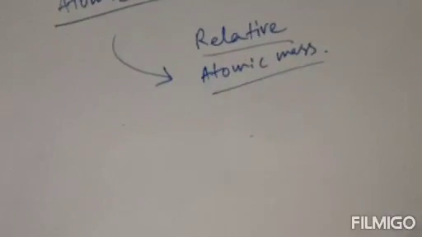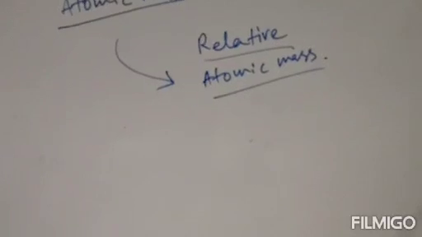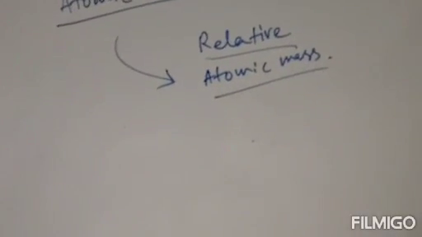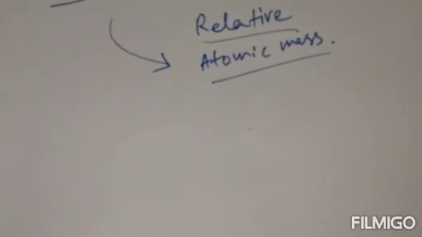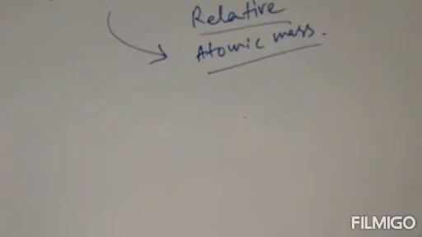Relative atomic mass is defined as the number of times a given atom is heavier than 1/12th mass of one carbon atom. I am repeating again, listen very carefully. Clear?